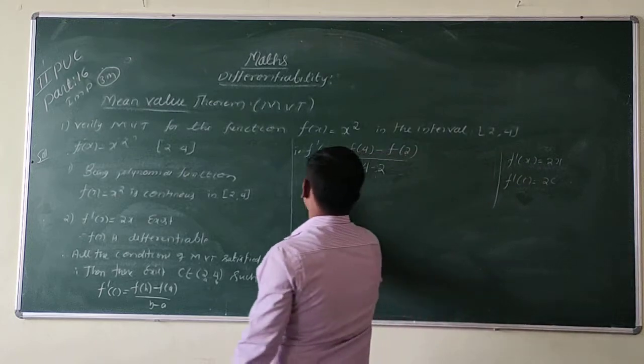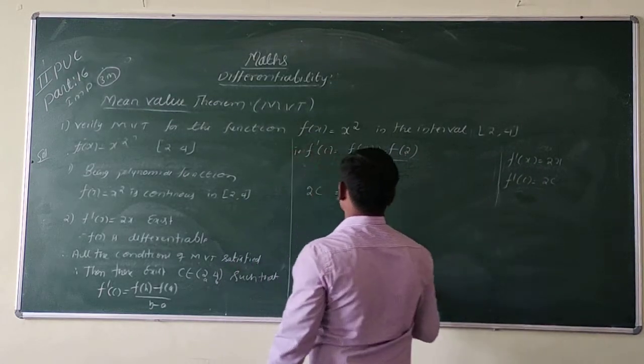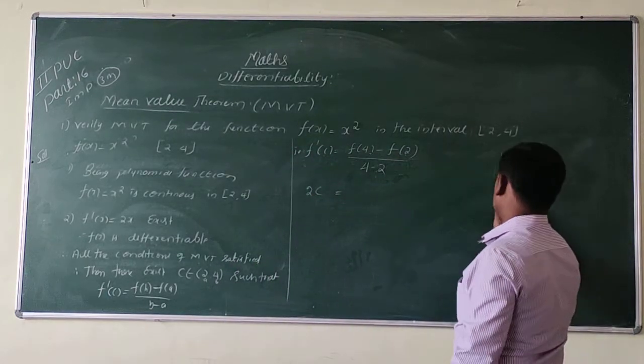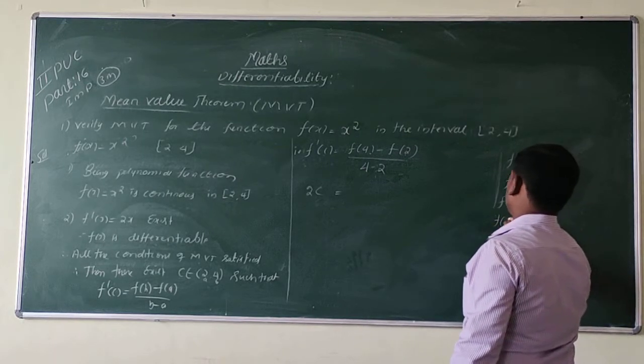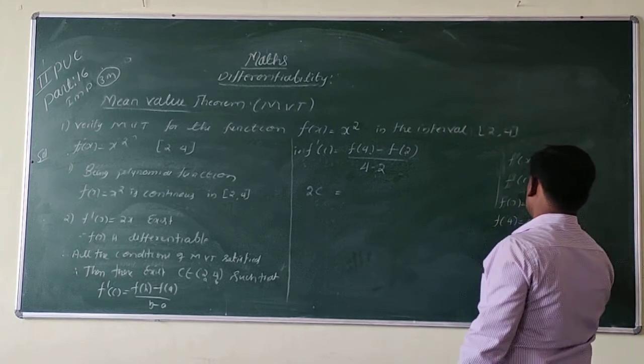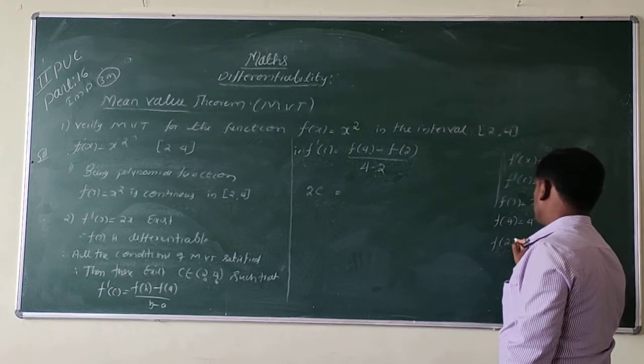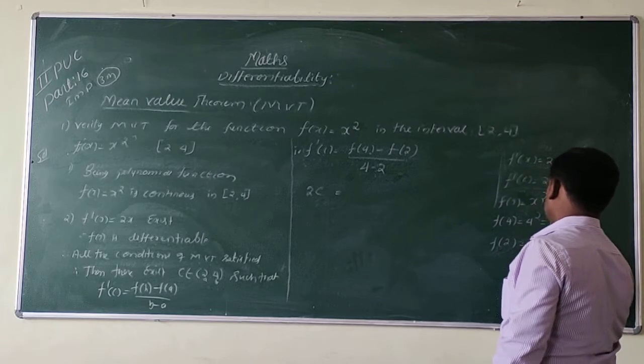So 2 into c is equal to f of 4 and f of 2. f of x is nothing but x square, so f of 4 is 4 square, that is 16. F of 2 is 2 square, that is 4.